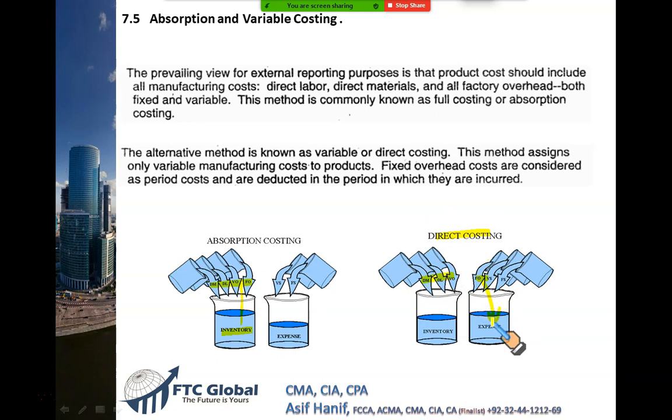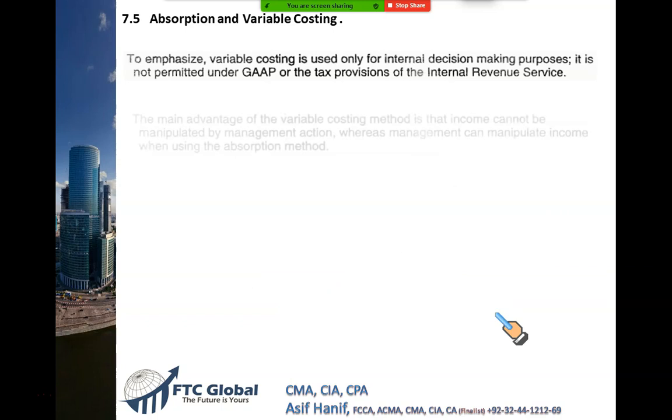But why? Why do we do that? That's the question we need to ask. Why do we have to separate the fixed cost? And why do we have to consider it separately? This is something that we need to find a suitable answer to. Why do we have to take the fixed cost and put it separately? So the next slides that are coming will explain the reason why we do that.